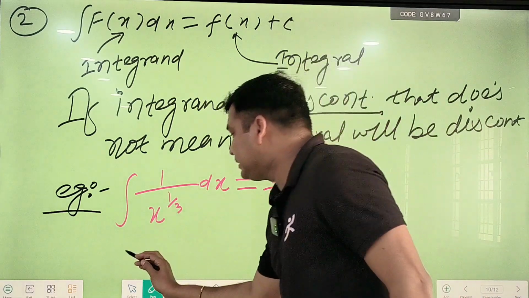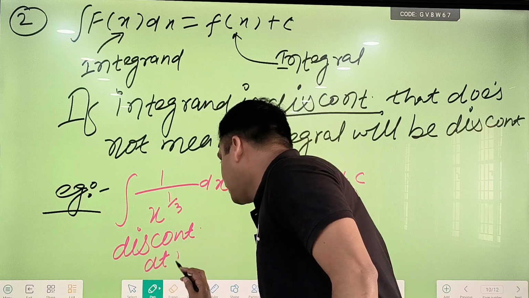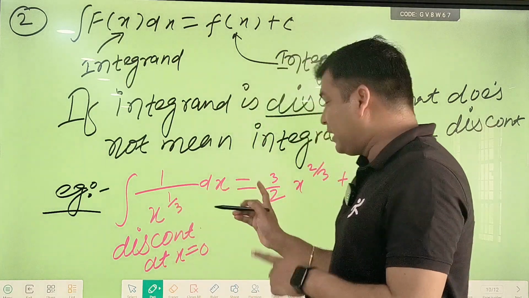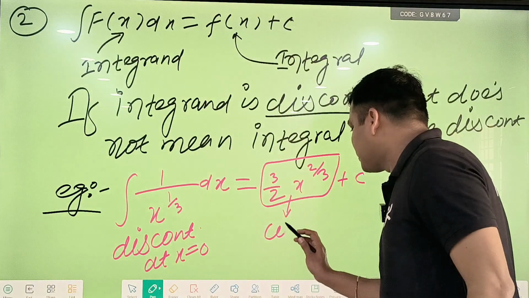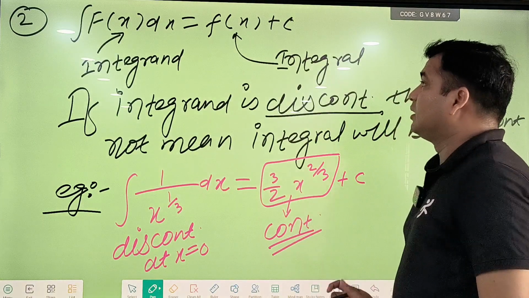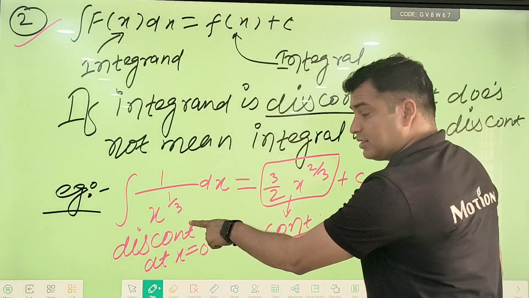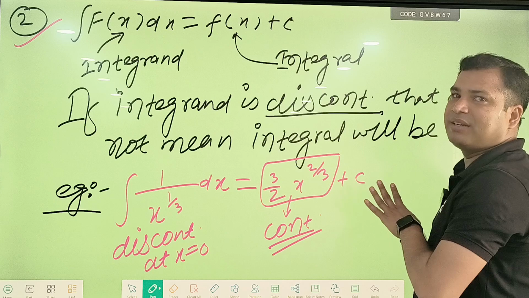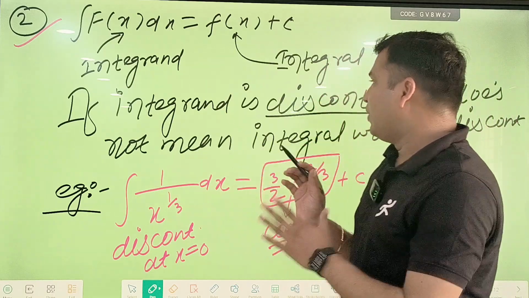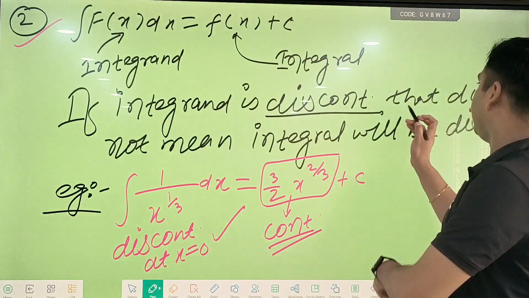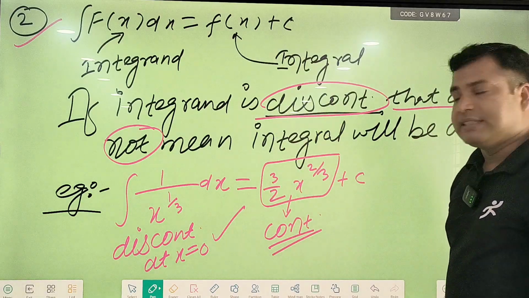See this here, this function is discontinuous, meaning the integrand is discontinuous at x equals 0. This function is not defined at x equals 0. But the integral, this one is the integral, or you can say the answer, is continuous. So from here we can conclude that if the integrand is discontinuous at some point, it does not mean the integral will also be discontinuous. The integral can be continuous also. So this is the second point.